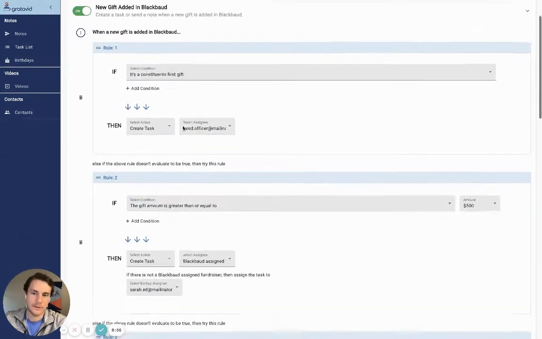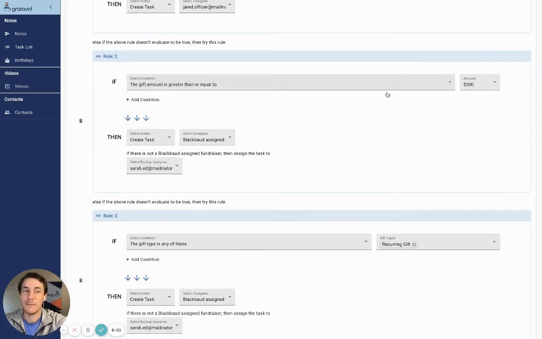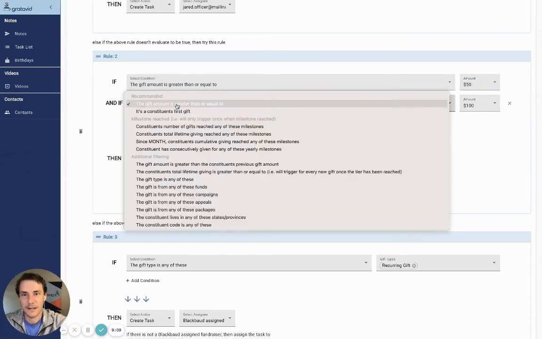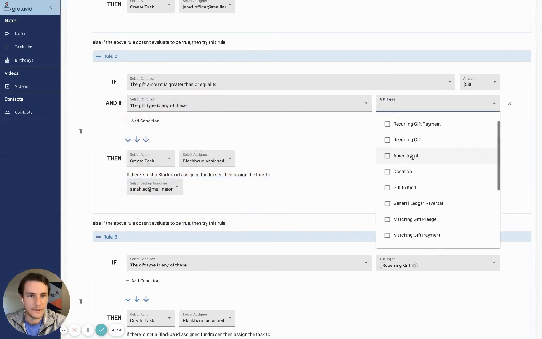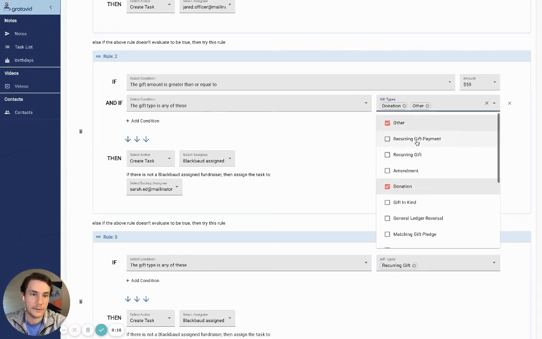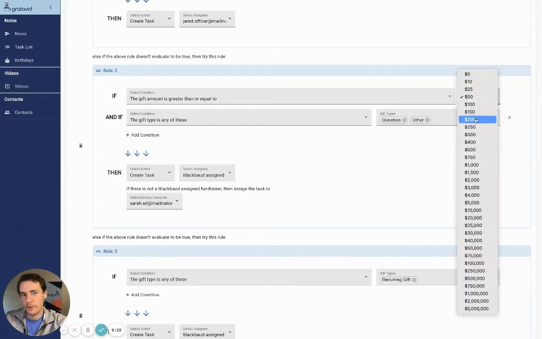First gifts, you definitely want to trigger gift amount is greater than or equal to 500. It's a really important one. If you feel like you might, let's say you're going to use a lower value and you worry that this might trigger for recurring gifts, you might want to add a secondary condition right here where you said, hey, if the gift type is any of these, and make sure it's like a donation or other, do not include recurring gift payment. And so this way it says, hey, the gift has to be over 50 and it has to be either a donation or other for this to return true. Sweet. So I'd keep that. It's a pretty popular one. You'll figure out what works with your org, $100, $50, whatever it is.